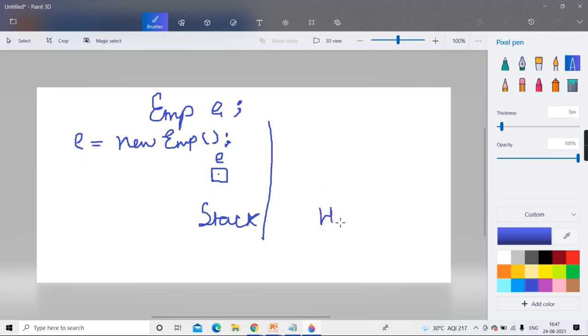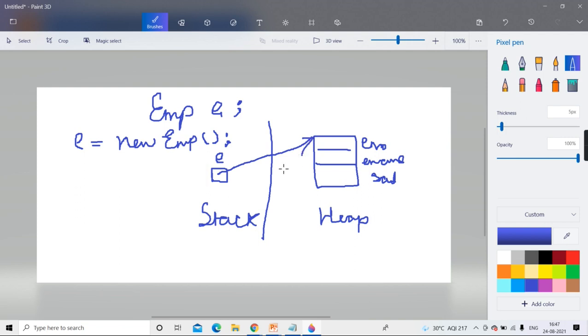That will be done on the heap. Clear? So on the heap, it will allocate memory for that one employee. So in that there is employee number, then there is employee name. As much memory is needed for that number, that name, that salary, that much is allocated. And then the reference of that object comes in E. So when you say new, then only the copy of that Employee is created on the heap. Whatever properties of that Employee class are there, like number, name, salary, memory is allocated on the heap.